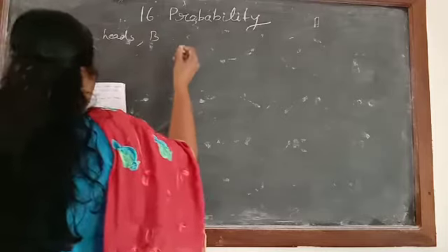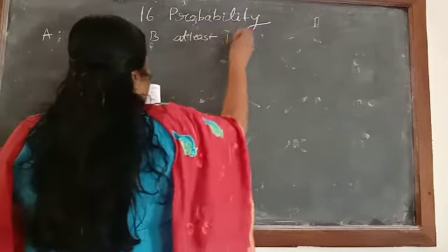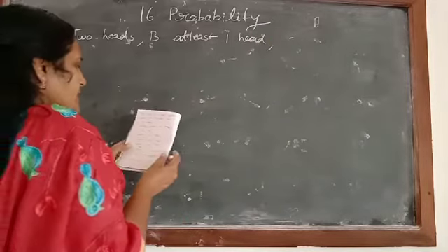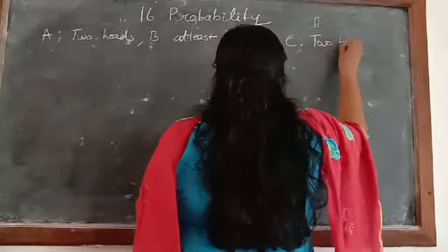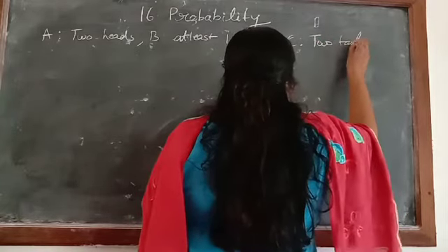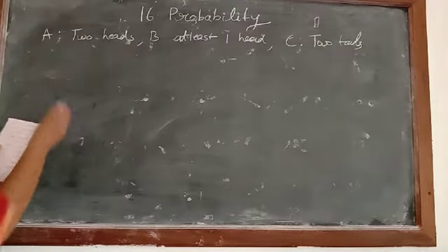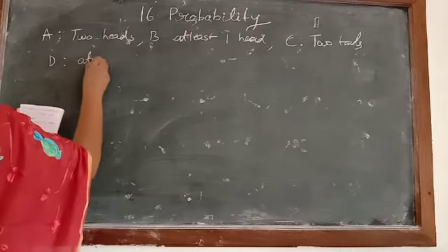B denotes the event of getting at least one head. Then C denotes the event of getting two tails. Then D is at most one head.